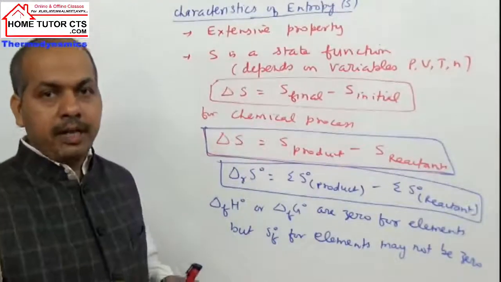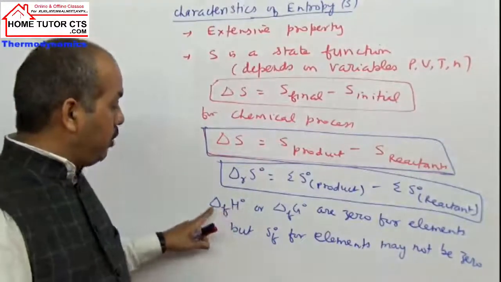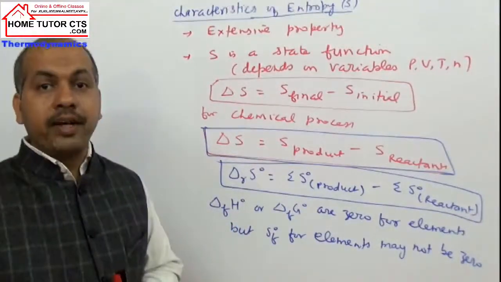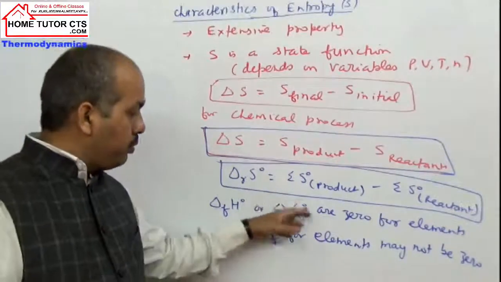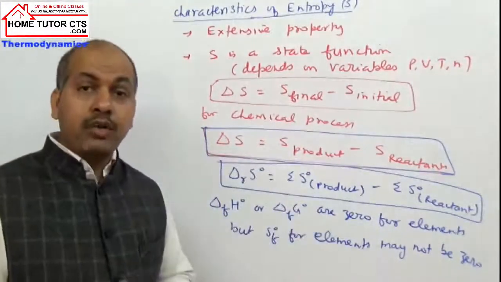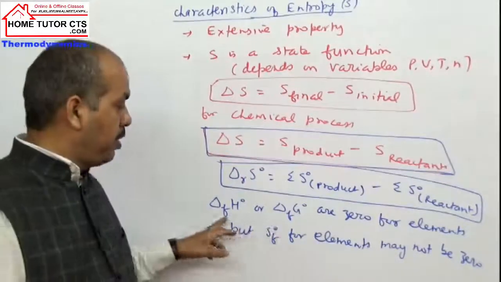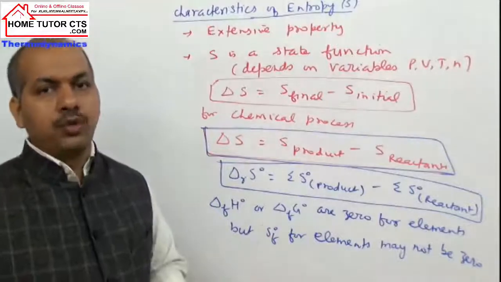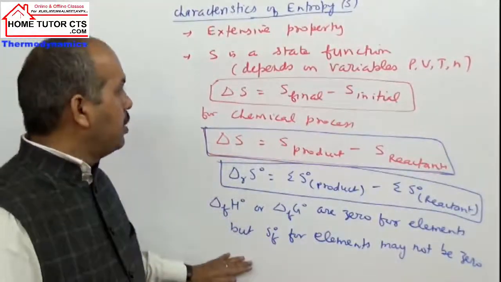In question you get sometime, already we have seen the questions on delta H naught formation of elements, it is 0. This will come next topic in our chapter continuation. They are 0 for the elements for formation, but entropy of formation of elements are not 0. Okay, so up to here it is taken.